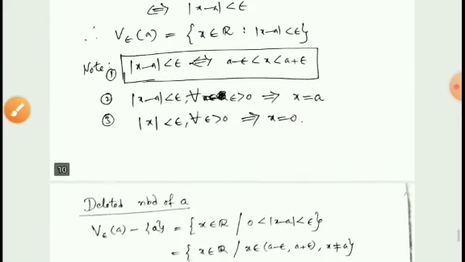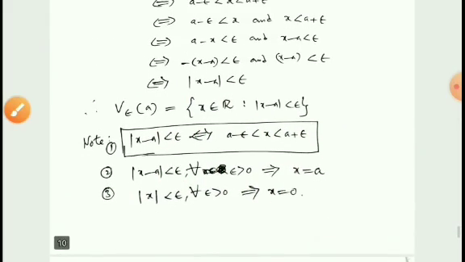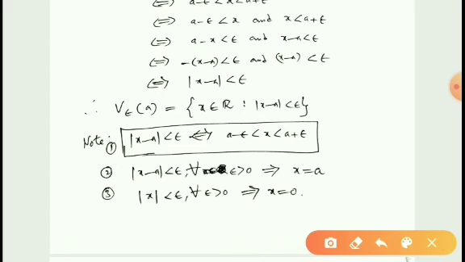So here are another two properties. Modulus x minus A less than epsilon for all epsilon greater than 0 implies x is equal to A.